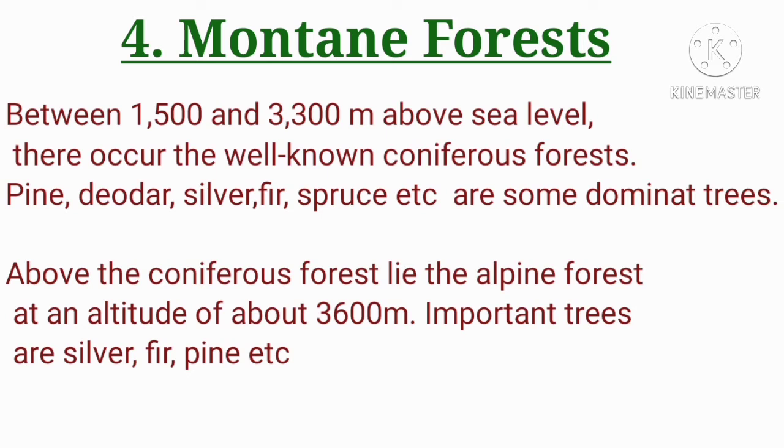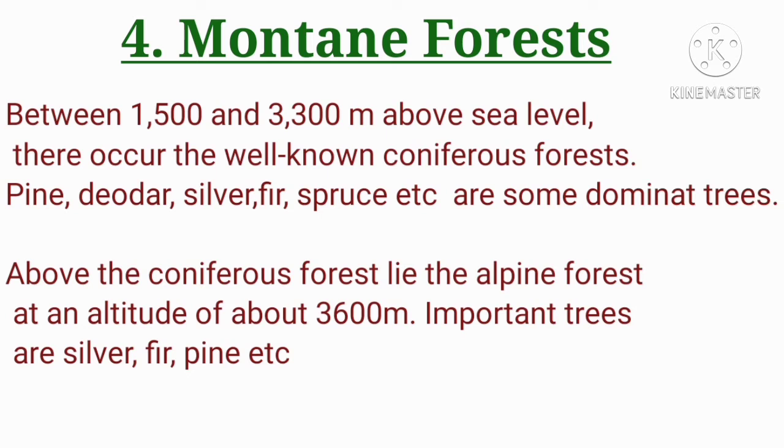Pine, deodar, silver fir, etc. are some dominant trees. Above the coniferous forest lie the alpine forests at an altitude of about 3600 meters. So above the coniferous forest, what type of forest can be seen? Alpine forest. Its height is about 3600 meters. Important trees here are silver fir, pine, birch, etc.